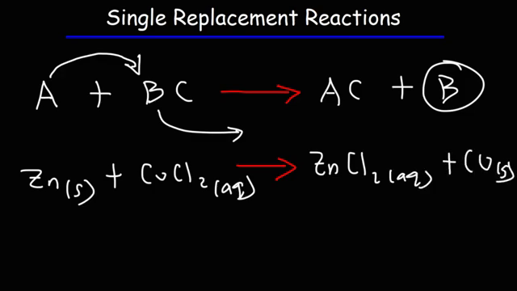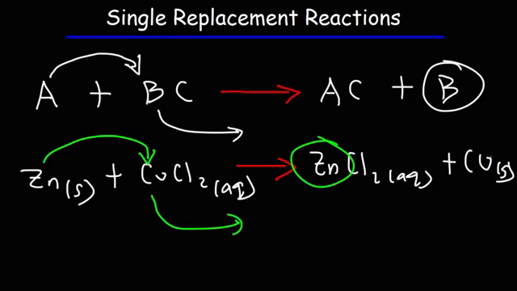So notice that zinc displaced copper out of the solution. Now zinc is in the solution, and copper is now a solid metal that is not dissolved in the solution anymore. And so that is a single replacement reaction. Zinc replaced copper out of the solution, or kicked it out of the solution if you want to say that.